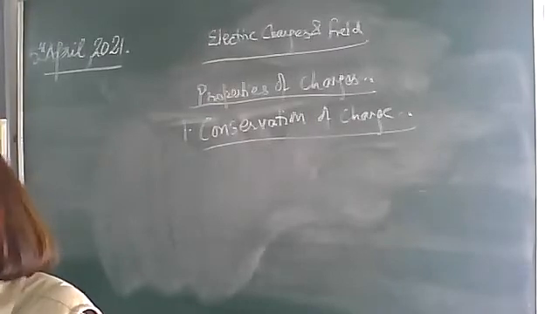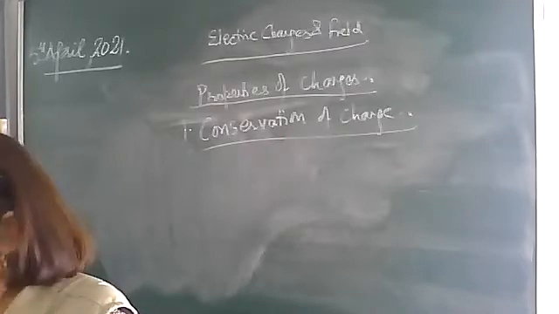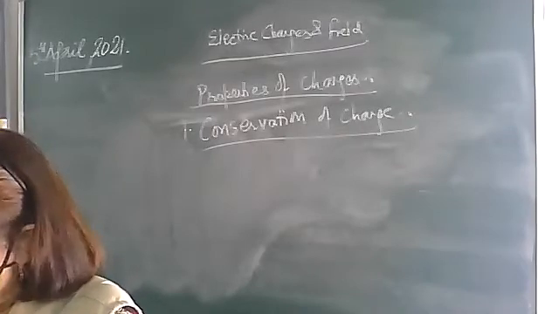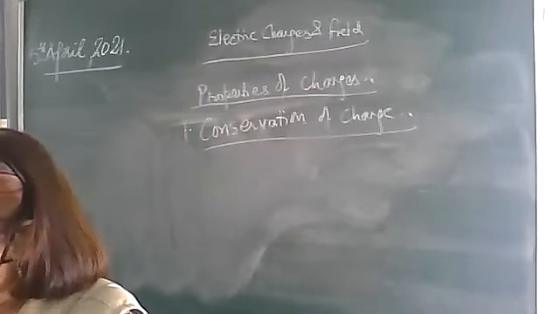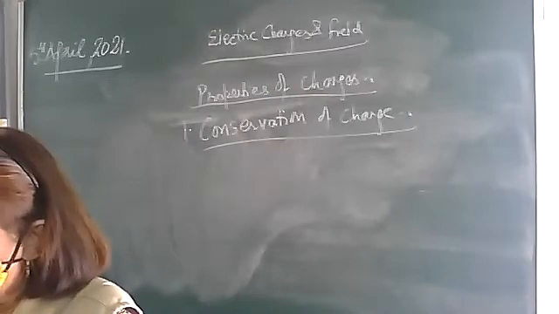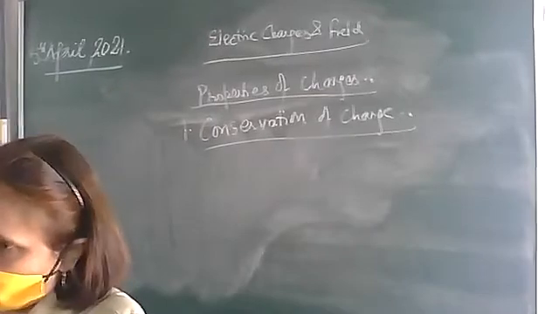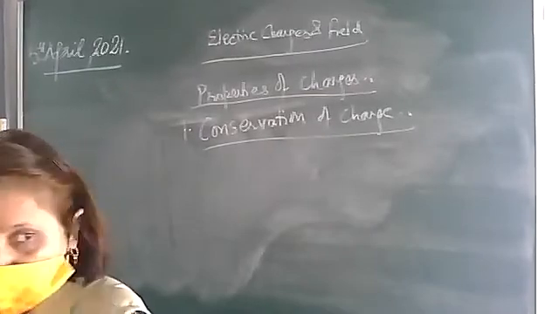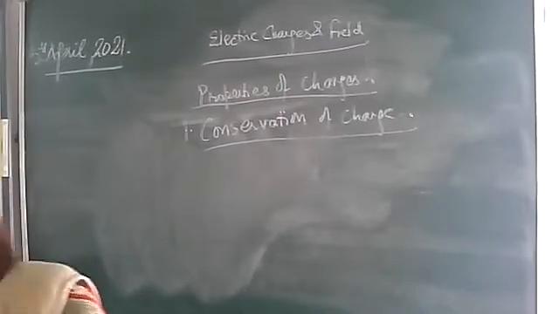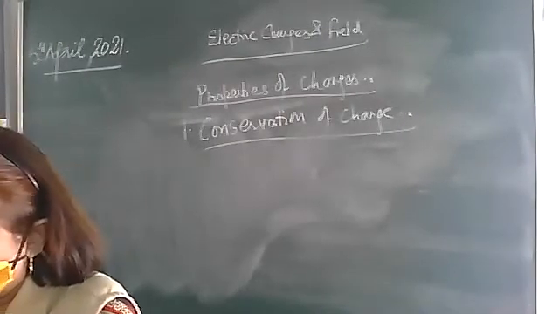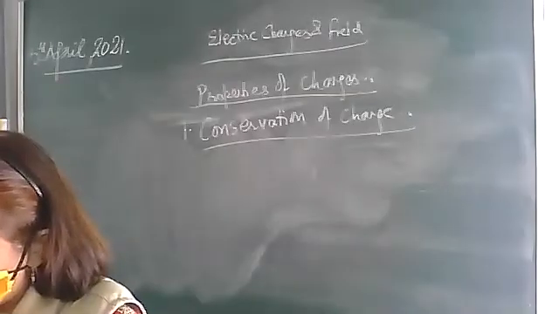For example, if you take the system of glass rod and silk cloth, before rubbing, the glass rod is neutral, the silk cloth is also neutral. But after rubbing, the glass rod acquires positive charge and the silk cloth acquires an equal amount of negative charge. So in the total system, this is an isolated system in which there are only two bodies, glass rod and the silk cloth.